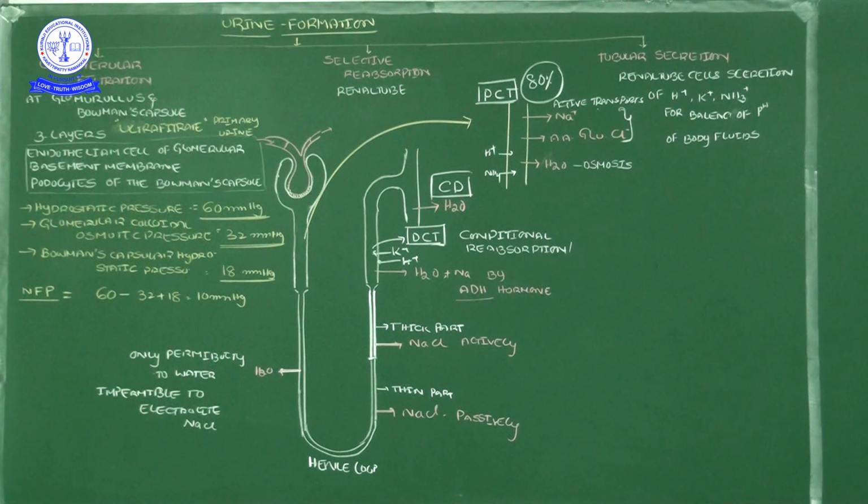So in the proximal convoluted tubule, essential substances are all absorbed, and in the descending limb of the Henle loop water is absorbed. When the water is absorbed, the concentration will increase, and then from the ascending limb of the Henle loop onwards sodium ions are reabsorbed. The distal convoluted tubule acts as conditional reabsorption, and the collecting duct also has conditional reabsorption. This is what happens.